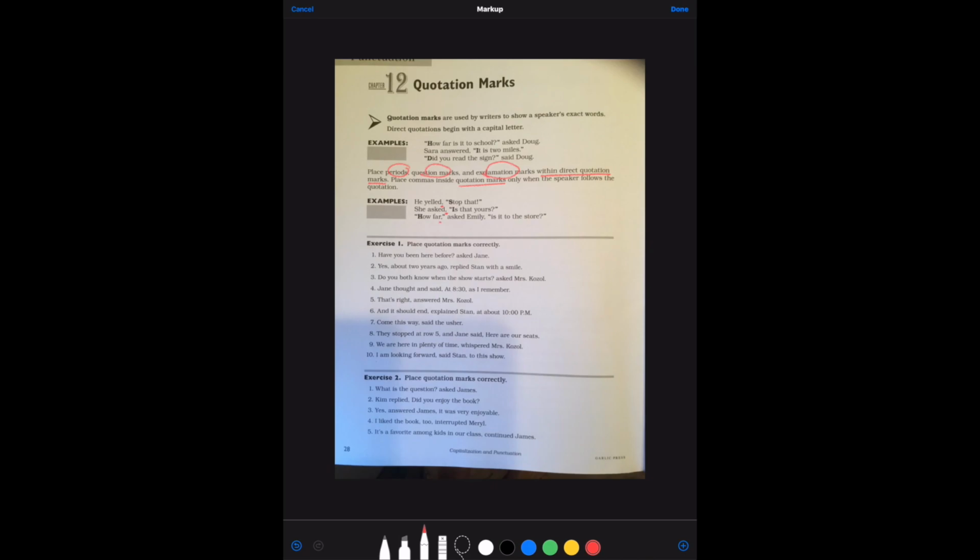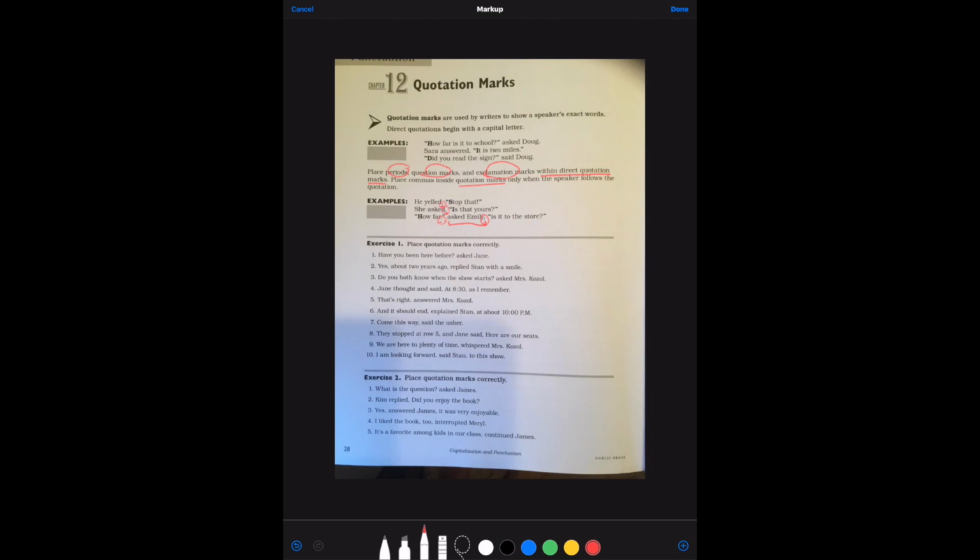"How far," asked Emily, "is it to the store?" So because asked Emily goes in between, we broke up our quotation there. That's why we have the commas. Okay? And then he yelled, well, we need something before the quotations. She asked, we need something before.